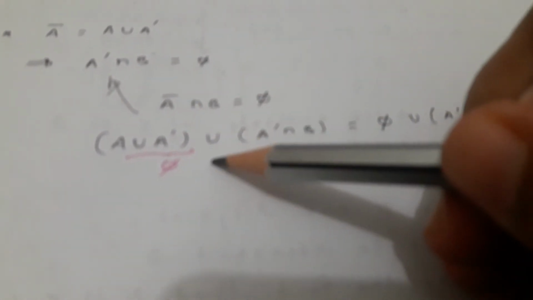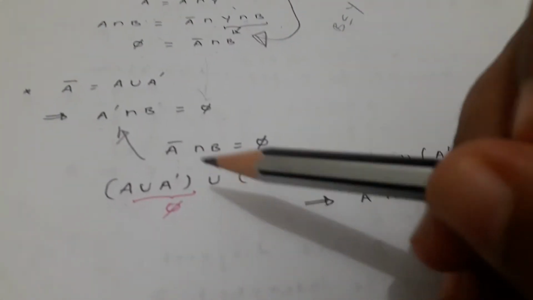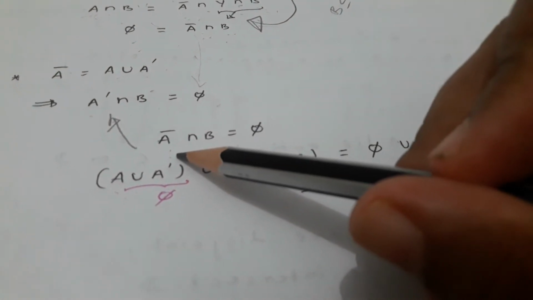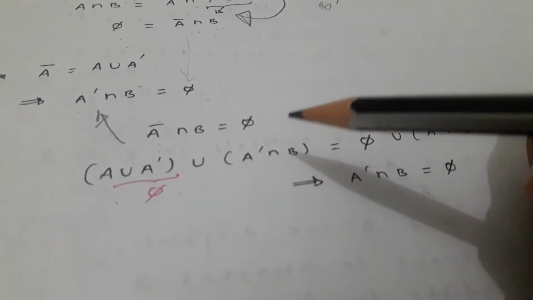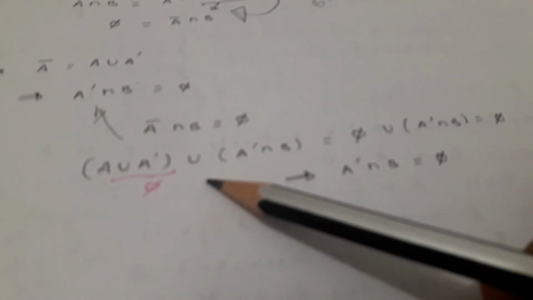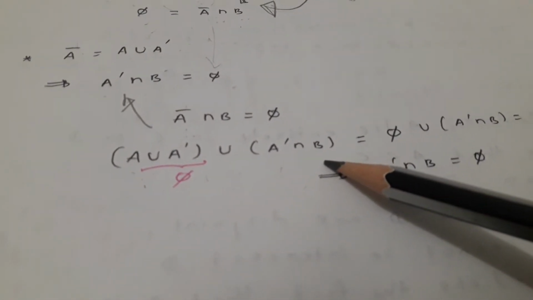So for the A closure we can put A union A dash, union A dash intersection B.